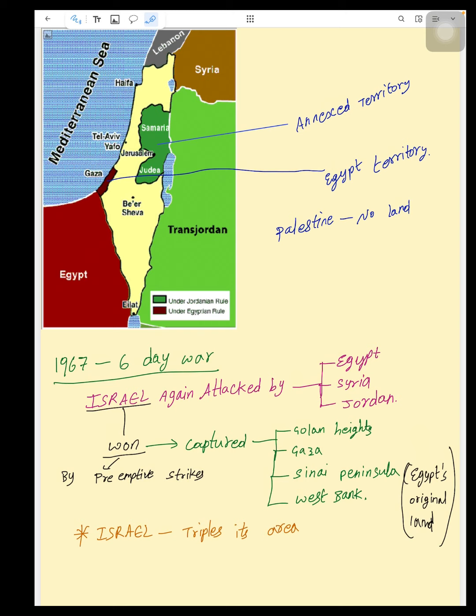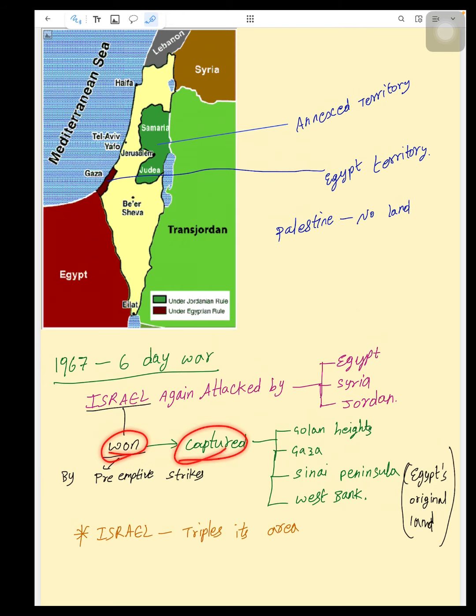Here is the map after the war. Here, this location was totally taken by Israel, and it is annexed territory of Jordan over the West Bank, annexed territory of Egypt over the Gaza Strip. Finally, Palestinians were left with no land. In 1967, a 6-day war happened. That is, these countries, Egypt, Syria, and Jordan, tried their luck on Israel again.